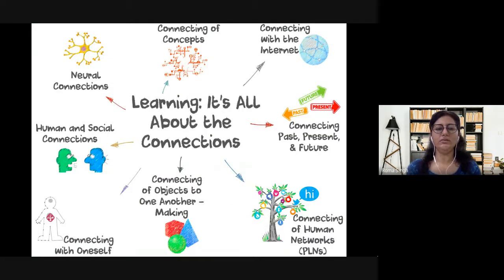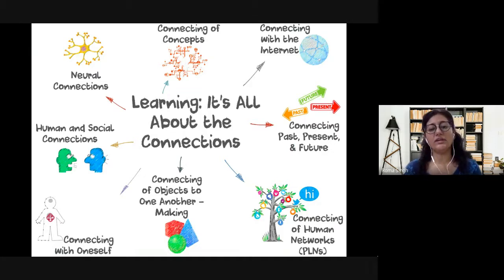So learning, what is learning? It's all about the connection. We need to connect with the concepts. We need to connect with the internet or the technology. We need to find out the new things. If anything is coming in our mind, we need to go and find out on Google. We need to connect past, present, and future. So this is why every subject has its importance.